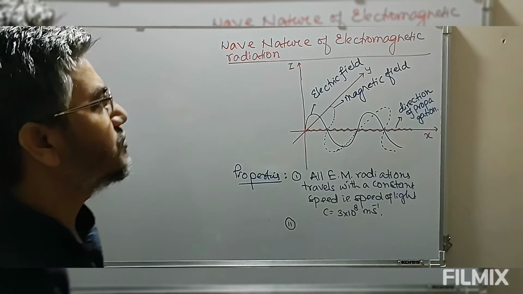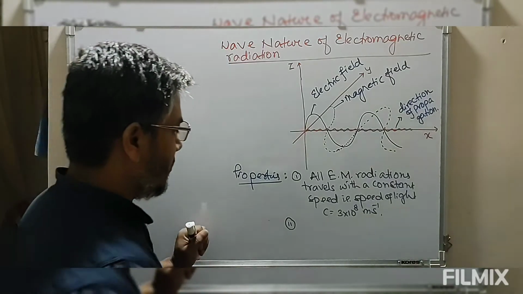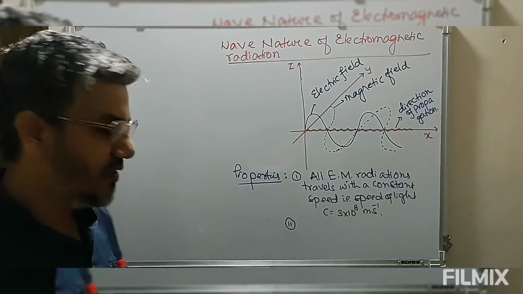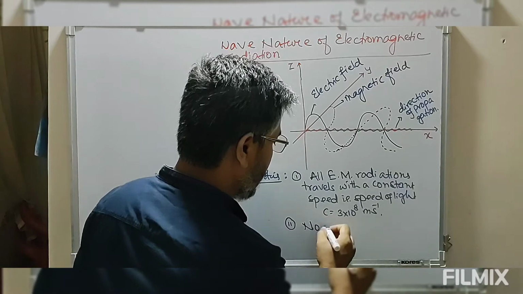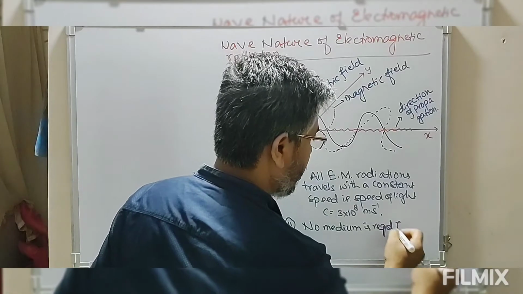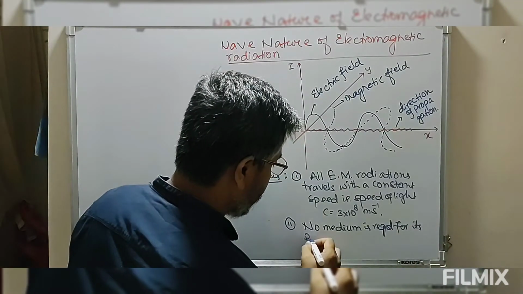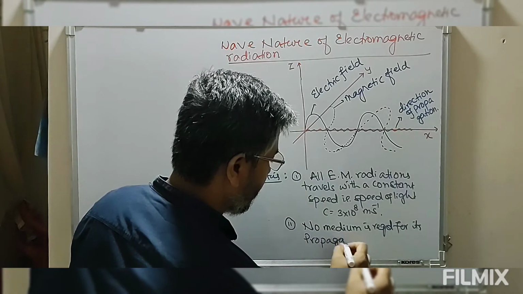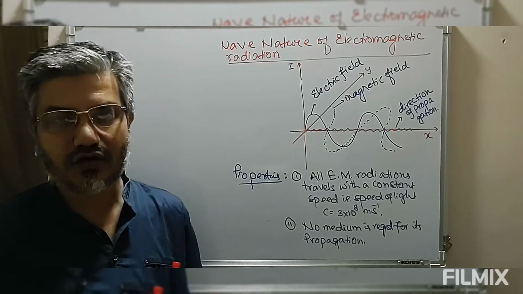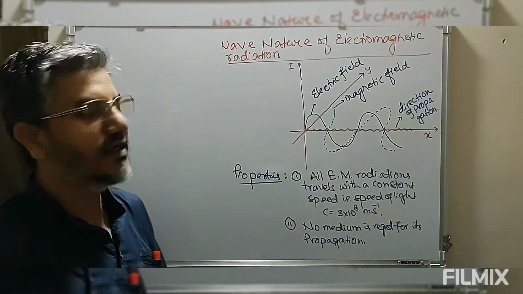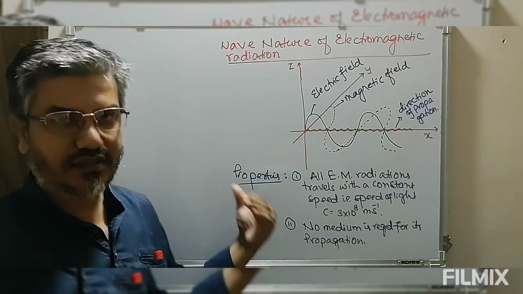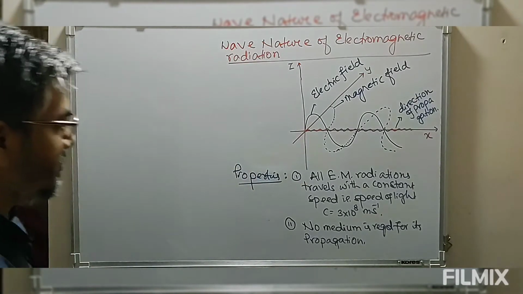The second very important property is that electromagnetic radiations do not require any medium for propagation. No medium is required for their propagation. When we look at sound waves, which are not electromagnetic radiation, they require some medium for propagation, whereas electromagnetic radiation does not require any medium for its propagation.